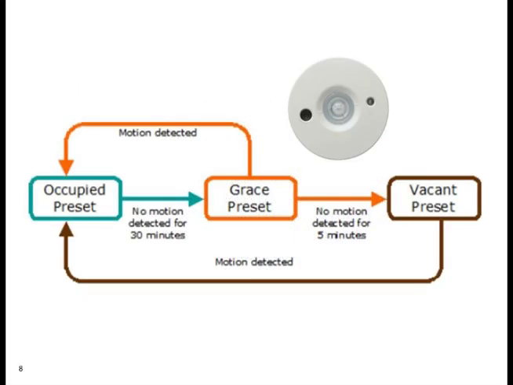Let's take movement sensing as one example. Traditionally, we would expect a sensor to trigger an action upon movement, and after a period of time, just turn off again. Well, the best lighting solution is to pre-program this sensor to perform this task, but of course warn the users of the space before switch off. We call this the grace period. So within our software, we have the freedom to change parameters such as time settings, actual light level, but basically you have a pre-programmed setting which knows after a certain period of time it's time to warn the occupants. If you don't move, well, you better get out of the room.